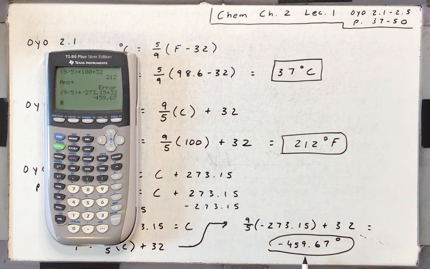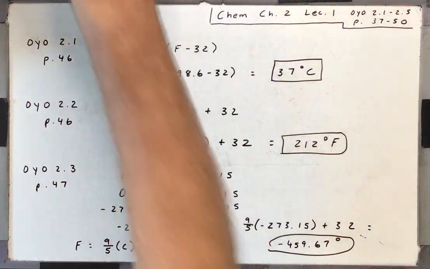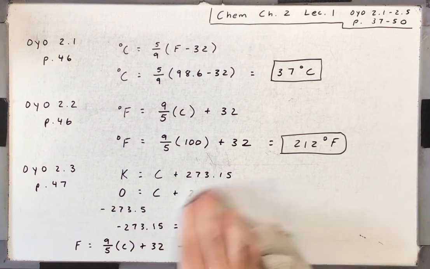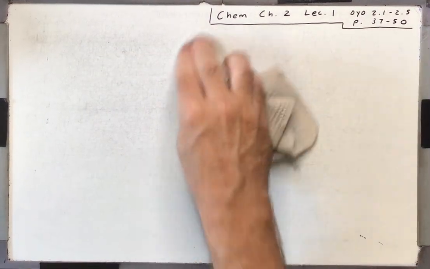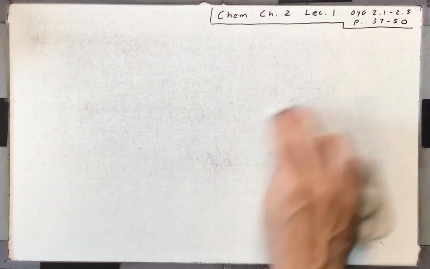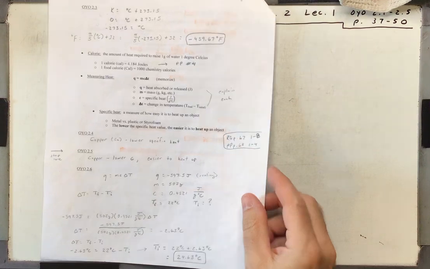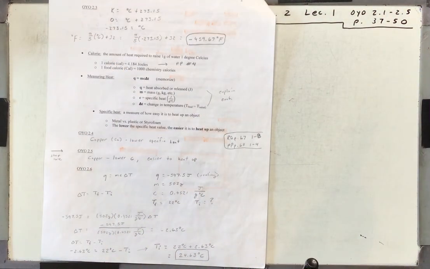So that is as cold as you can possibly get. In fact, that's the complete absence of heat. And that is not a temperature that has been achieved in the universe. Even deep space is about 3 Kelvin. So very, very, very cold, but not the complete absence of heat. Although that temperature has been attempted in labs, they just haven't quite made it. You can read about that in your reading between page 37 and 50.